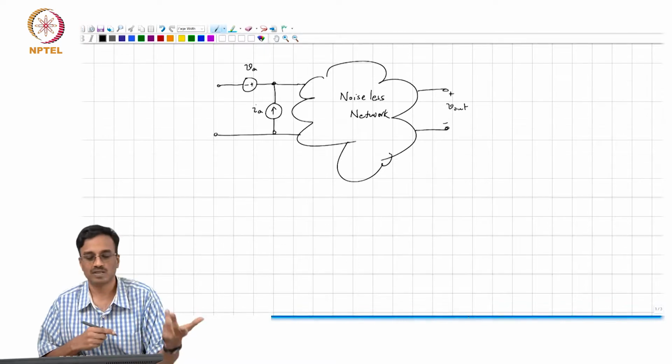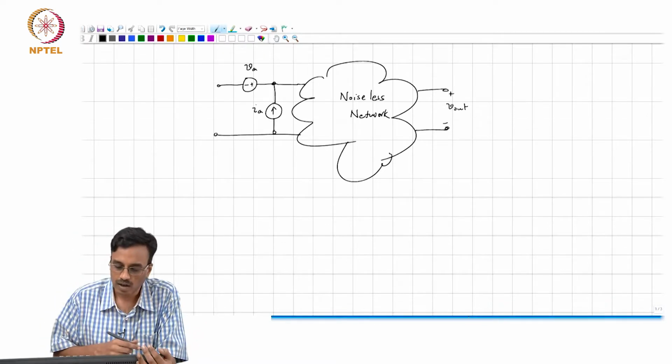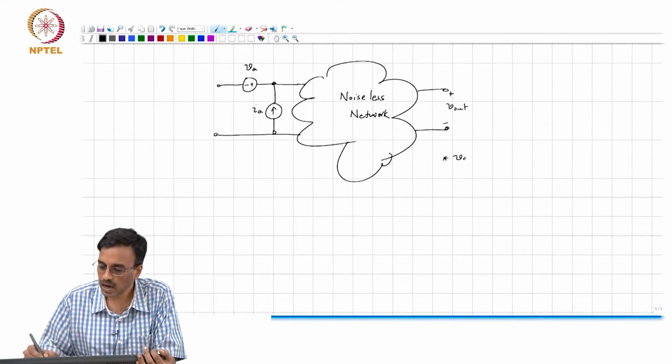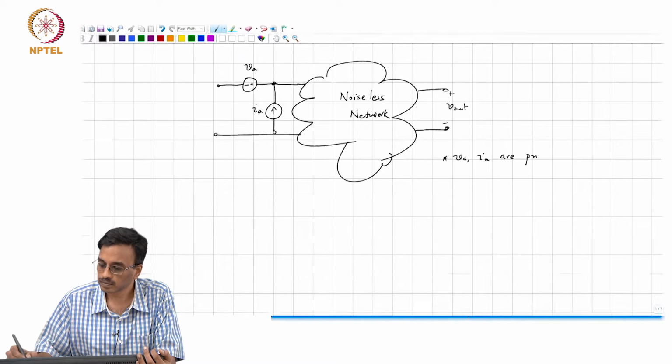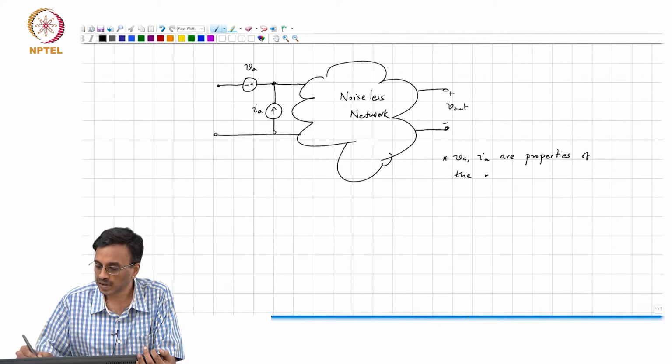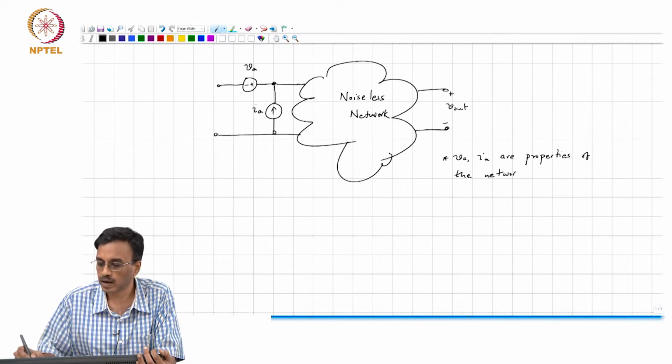There are different notations to use, it does not matter what. The key points to note are that VA and IA are properties of the network and the noise sources inside, right.